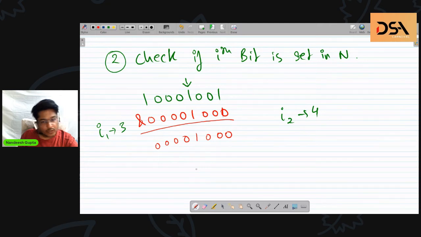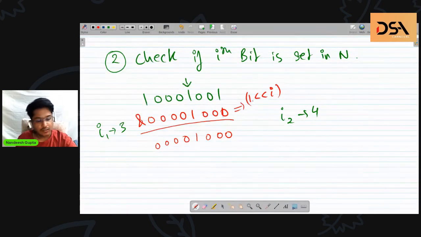So what I am doing here is, first of all, I am selecting the ith bit by making this mask, this one left shift I. I am kind of selecting the ith bit. After I have selected that bit, I am doing bitwise AND with the original number. So if in the original number it were 0 here, then 0 and 1 would have given me a 0. So let's run that example as well.